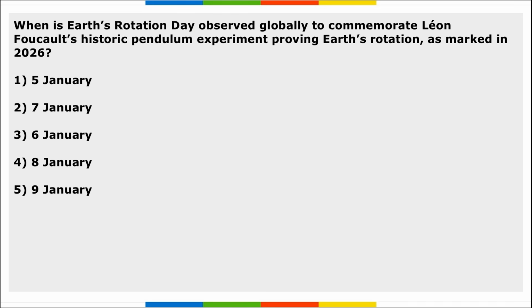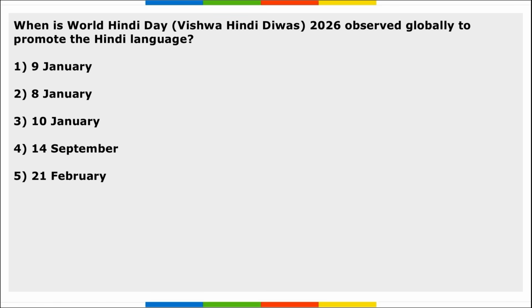The next, Earth's Rotation Day is observed globally to commemorate Leon Foucault's historic pendulum experiment proving Earth's rotation, as marked in 2026. When do we observe this day? It is 8th of January. We observe Earth's Rotation Day, right? Next is World Hindi Day. When do we observe World Hindi Day? That is Vishwa Hindi Divas, observed globally to promote Hindi language. It is observed on 10th January. Correct? And first time this was observed in the year 2006.